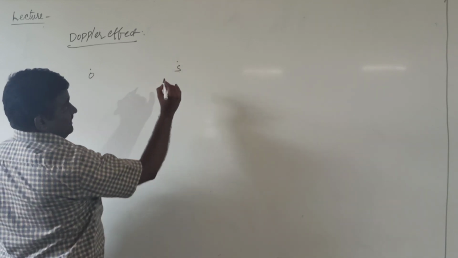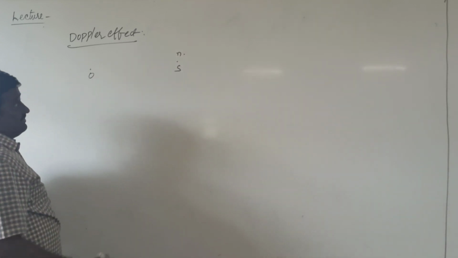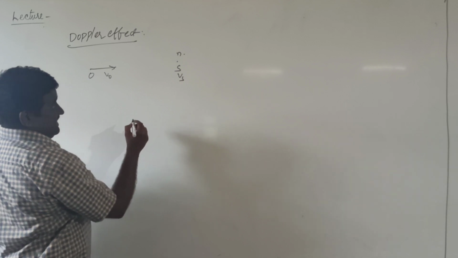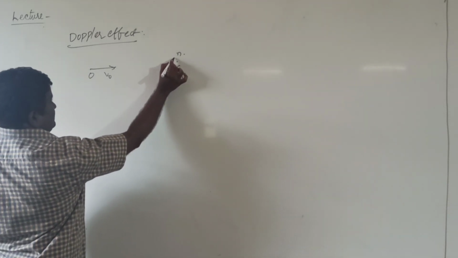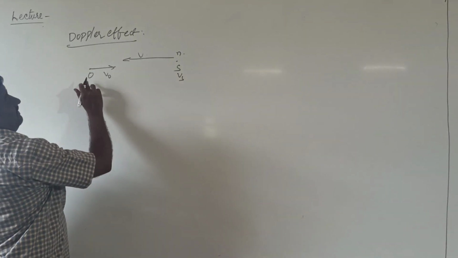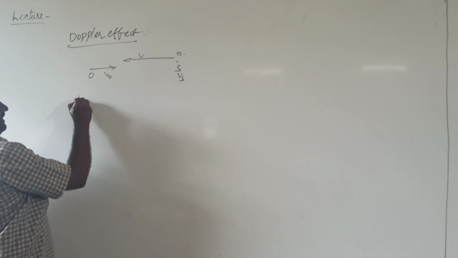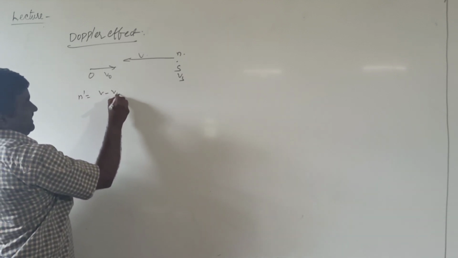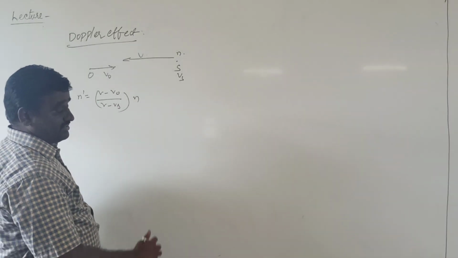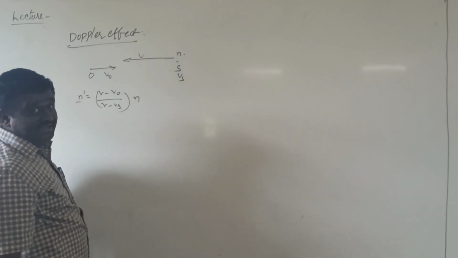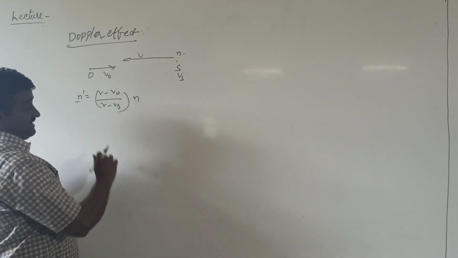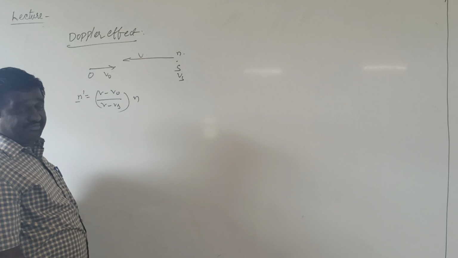If the source releases the sound waves with a frequency n, the velocity of the observer is taken as v0, and the velocity of the source is taken as vs. The velocity of sound is always directed from source to observer only. Its value is v. Then the apparent frequency heard by the observer is n prime equal to (v minus v0) by (v minus vs) into n, where n is the natural frequency of the source and n prime is the apparent frequency heard by the observer or listener. v0 is the velocity of the observer, vs is the velocity of the source, and v is the velocity of sound.